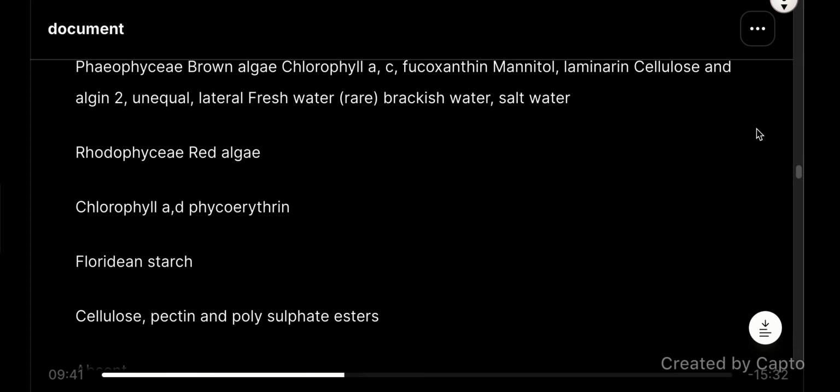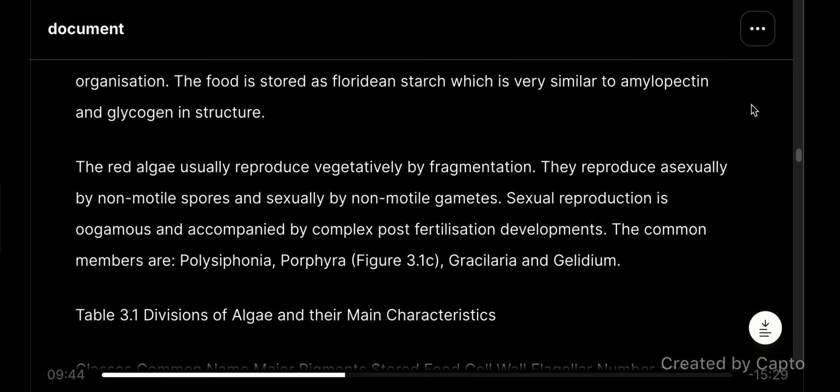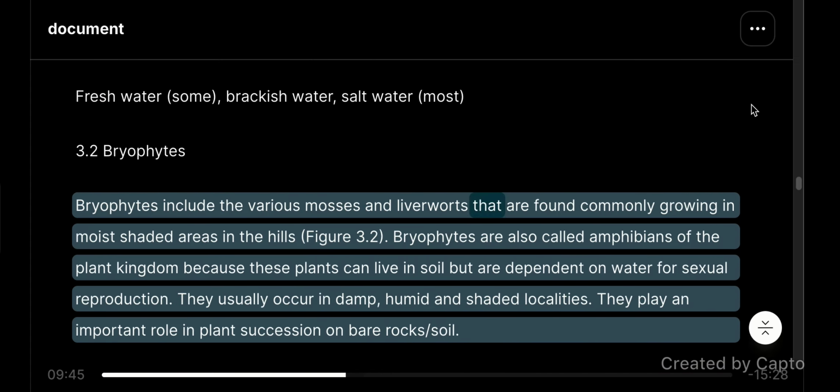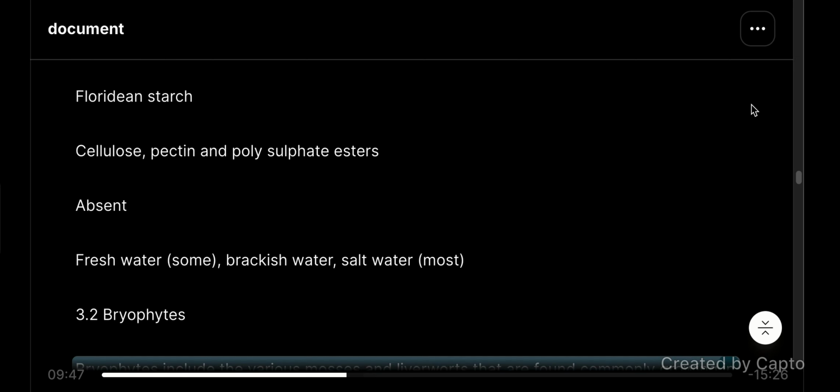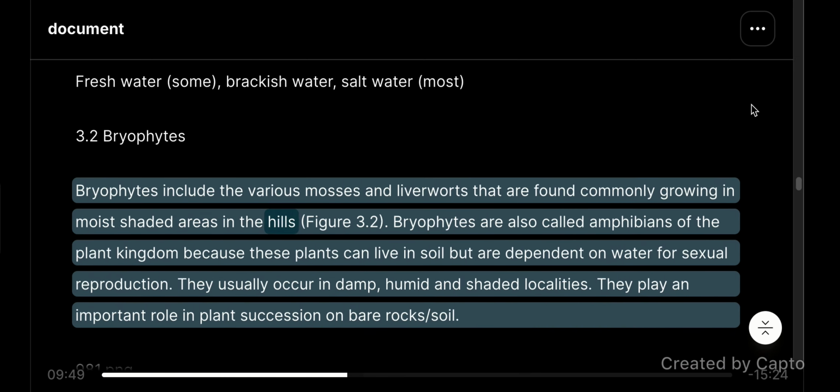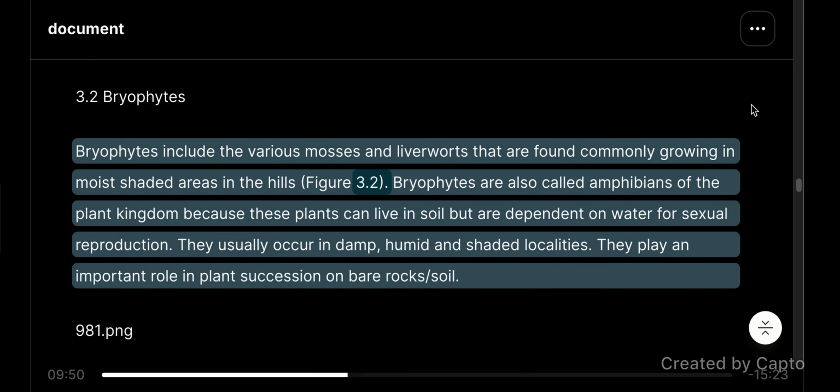3.2 Bryophytes. Bryophytes include the various mosses and liverworts that are found commonly growing in moist shaded areas in the hills, figure 3.2. Bryophytes are also called amphibians of the plant kingdom because these plants can live in soil but are dependent on water for sexual reproduction. They usually occur in damp, humid, and shaded localities. They play an important role in plant succession on bare rocks and soil.